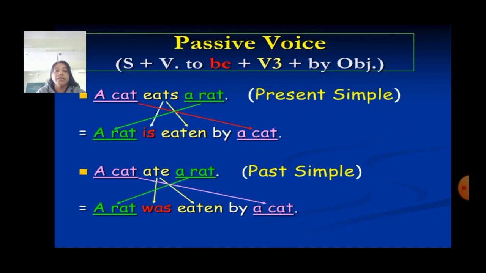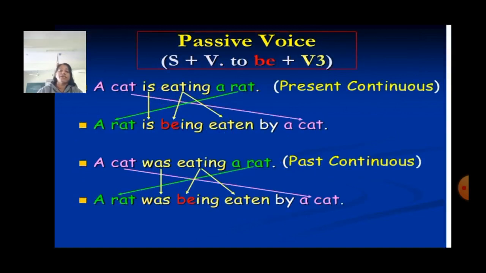So, let's see the rules of changing the sentence from active into passive. When it is in simple present tense, that is, only eats is given, we will write is, am, are plus past participle. For example, a cat eats a rat. A rat is eaten by a cat. Simple past tense, verb is ate. Here we will write was, were plus past participle. That is, a cat ate a rat. Then it gives a rat was eaten by a cat.